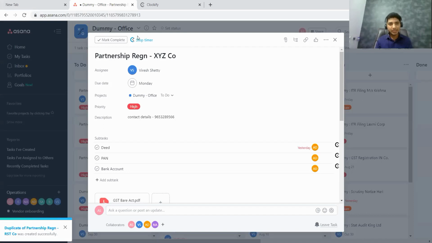Now, this particular window is not of Asana. This is a separate software altogether, a separate application called Clockify. The moment I click on start timer, the timer starts running.